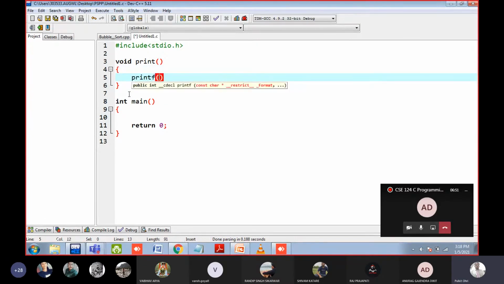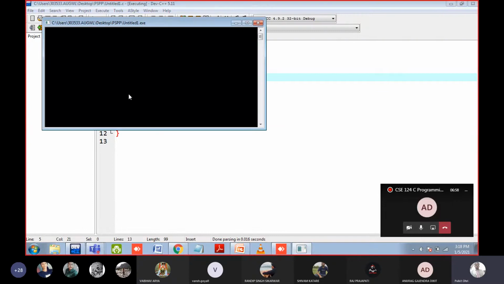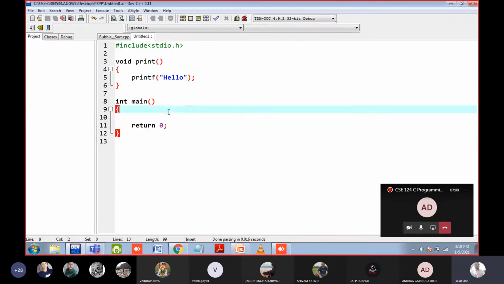Now, if we execute the code, nothing will be printed on the screen. It is empty. Why? Because we have to call the function. If we do not call the function, then it is of no use. You have to call a function, only then it will work. Here from line number 3 to line number 6, you have created a function. That is perfect, but that is dead code. If you have to run it, then you have to call it.